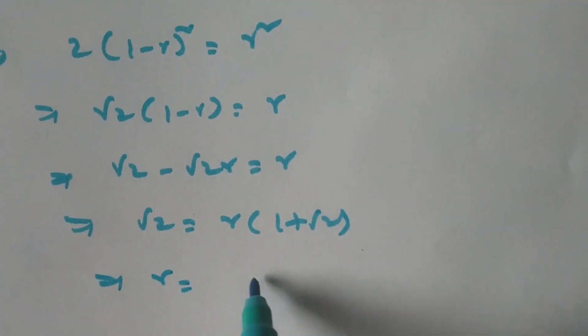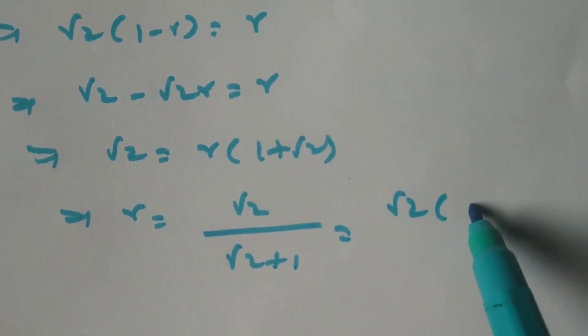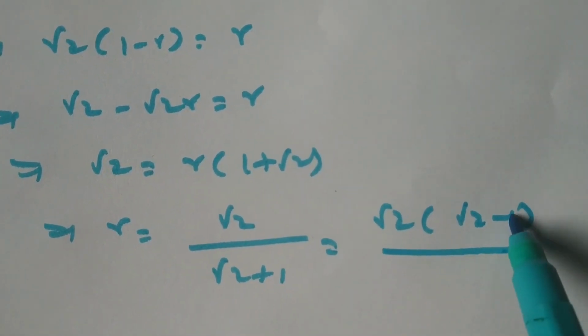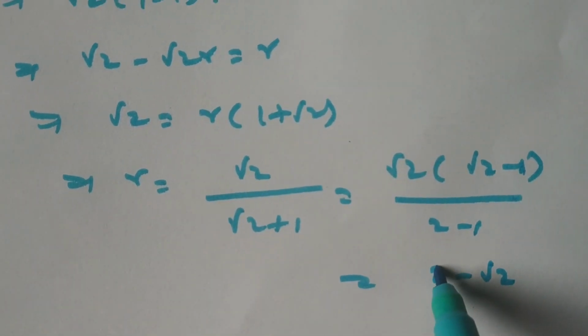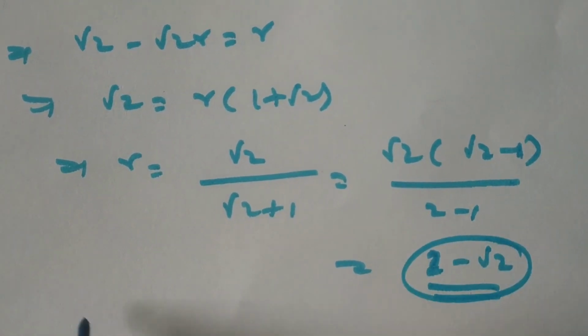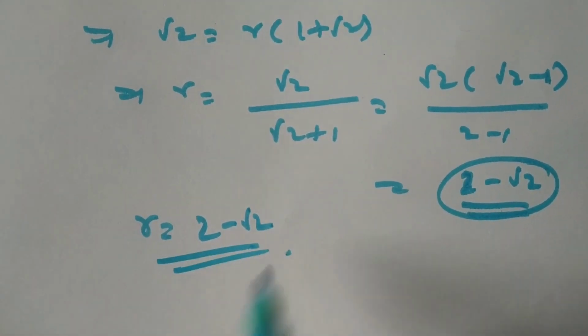What is the value of r? r is equal to root 2 by (root 2 plus 1). That is nothing but root 2 into (root 2 minus 1) by (2 minus 1), that is nothing but (2 minus root 2) by 1, that is 2 minus root 2. So the radius of the required circle is 2 minus root 2.